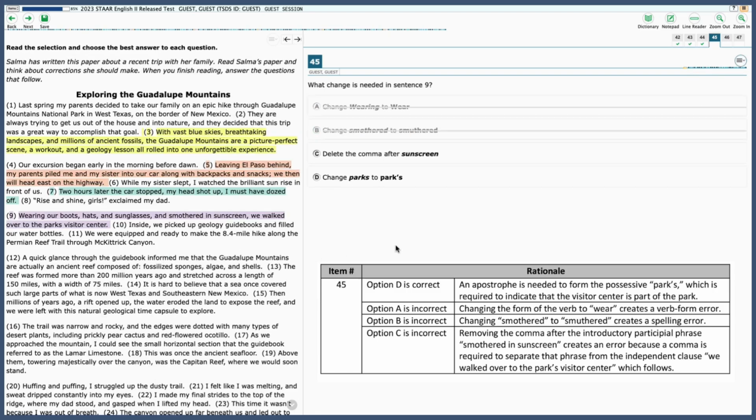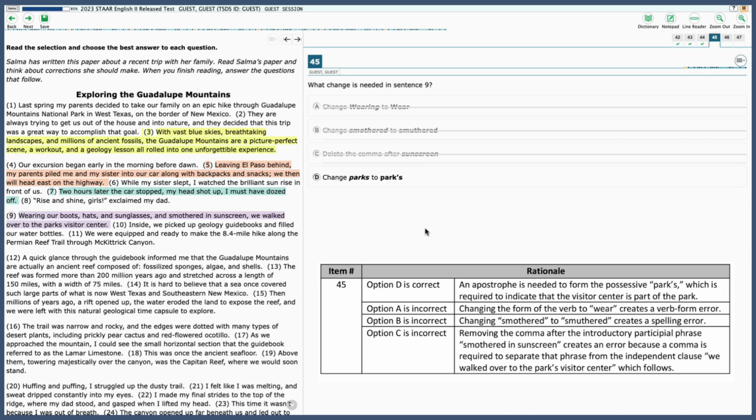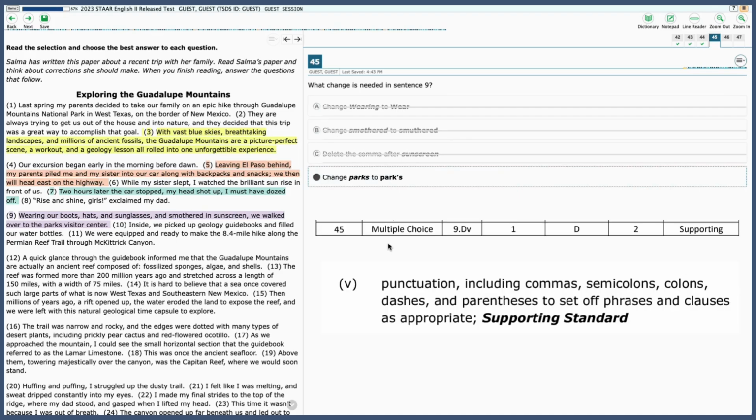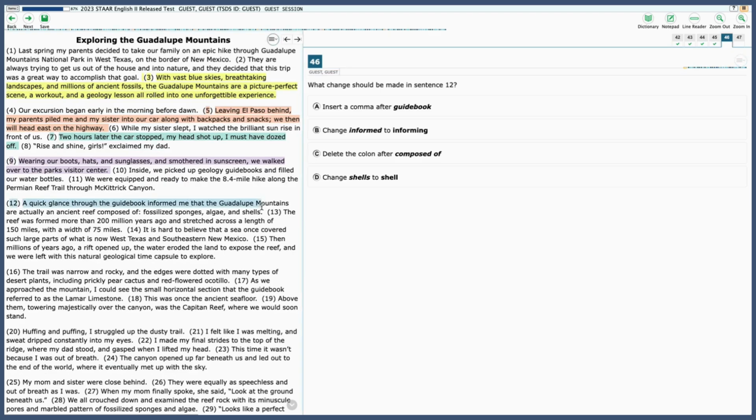All right, C, delete the comma after sunscreen. So here, this comma is part of this introductory phrase, and so we need to keep that there. So let's cross that off. And D, change parks to park's with an apostrophe S, and that would be correct because it's used in a possessive form here. So D is our answer, and 45 is 9DV, which is punctuation. All right, 46. What change should be made in sentence 12? All right, let's take a look at sentence 12.